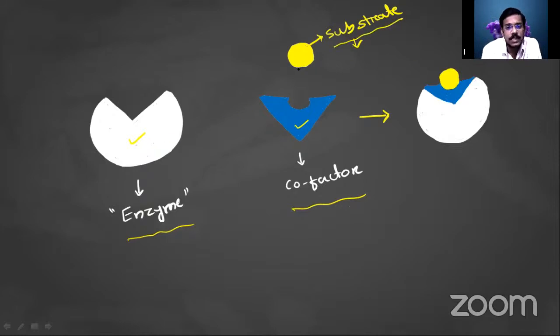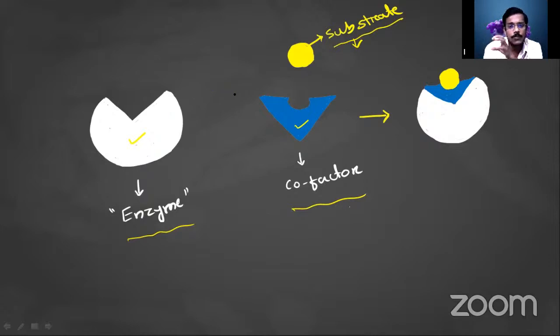This reactant will bind with the enzyme at a specific site, which is called the active site. When the substrate binds at the active site, the enzyme converts the substrate into product.